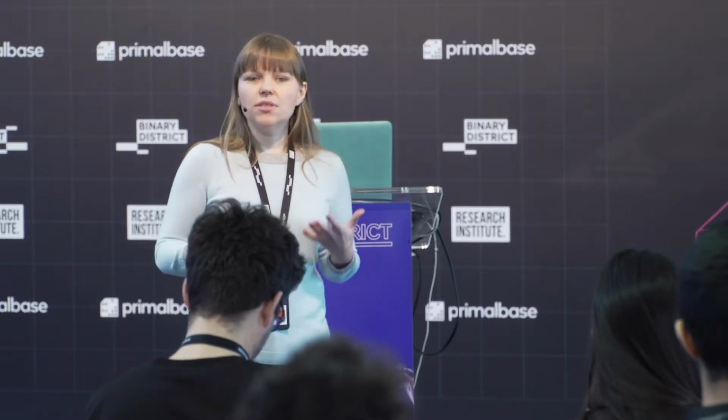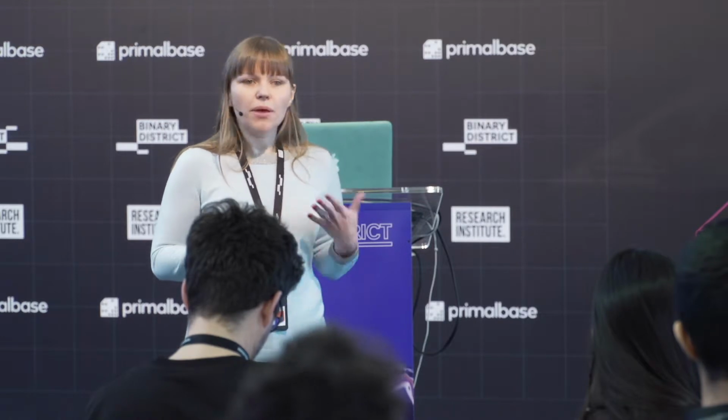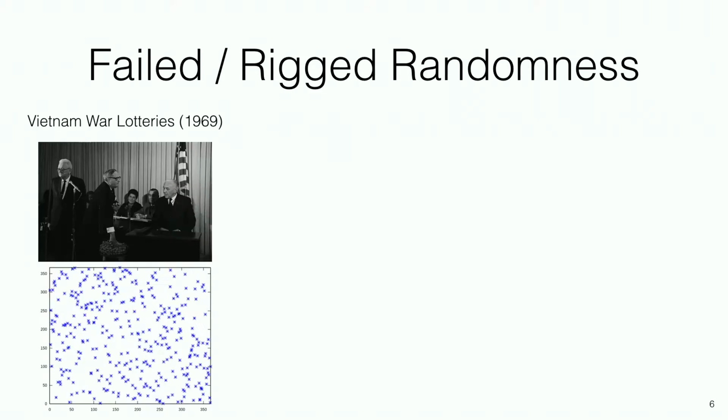Unfortunately, while it seems that public randomness is an easy concept, we've had a number of examples of failed or rigged public randomness. For example, in the Vietnam War lottery, dates representing birthdays were not sufficiently mixed, so if you were born in December, you were more likely to be drafted. Hot and cold balls were used to rig European soccer competitions.